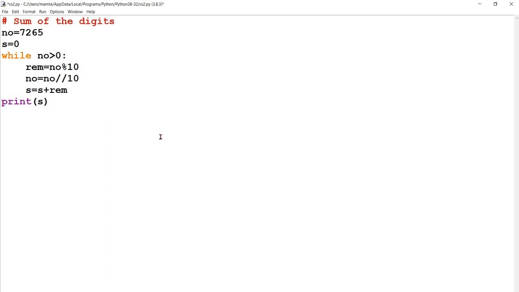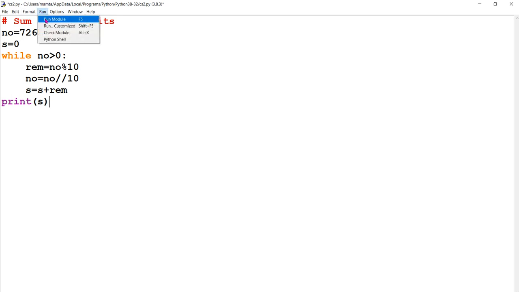So in the same way as the previous program, you can do the processing, and the remainder is collected. First it will give 5 which is getting stored in sum. Then it will give 6 which is getting stored in sum. Then it will give 2, then 7, each getting stored in sum. So accumulation of remainders is there in S. So this is how it will give the sum of the digits.